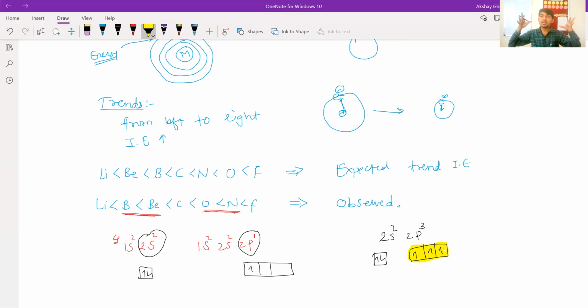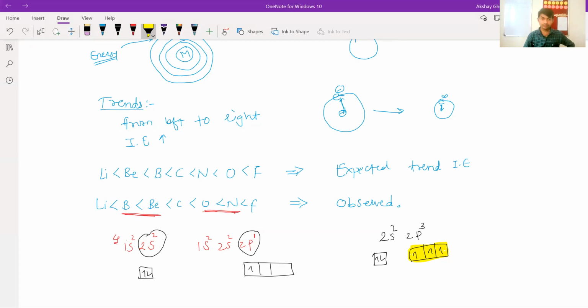Why? They are half filled, so they have attained the stability. The stability means very difficult to remove an electron. So you are getting why nitrogen is having more ionization enthalpy than oxygen. You got the point? Yes.